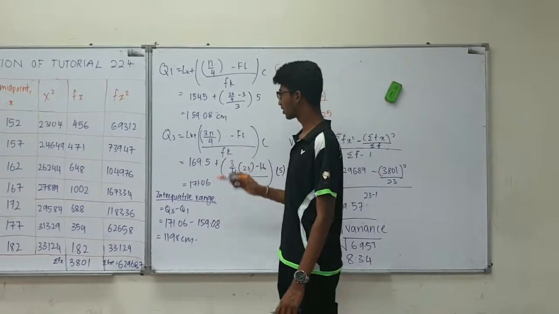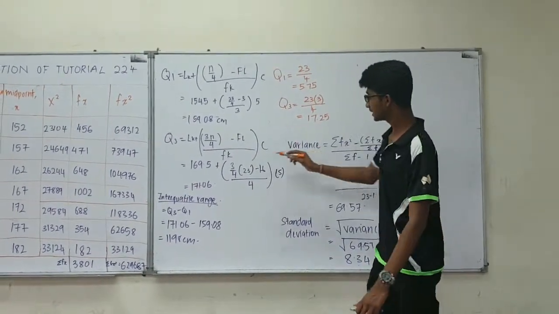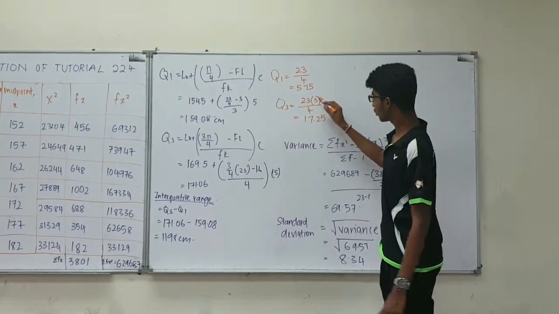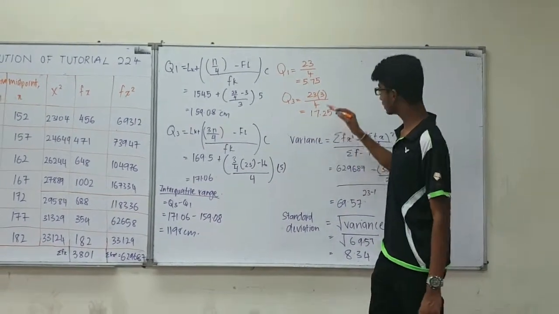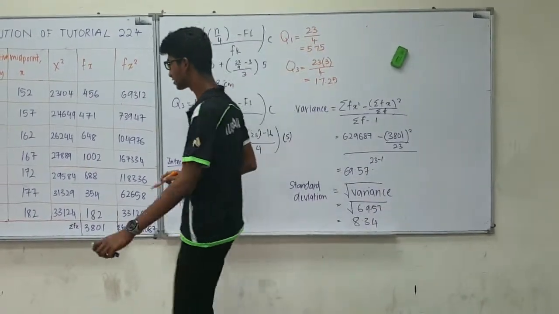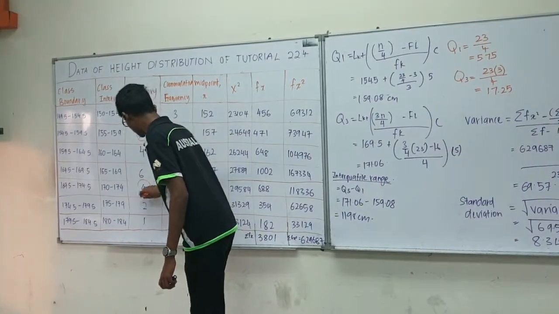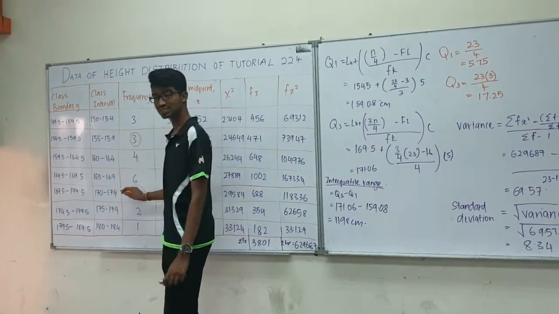Next, we will calculate Q3. Q3 is obtained by the formula 3N over 4. 3N is 3 times the total number of frequencies, 23, over 4, which is 17.25. 17.25 is located in the class interval 170 to 174.